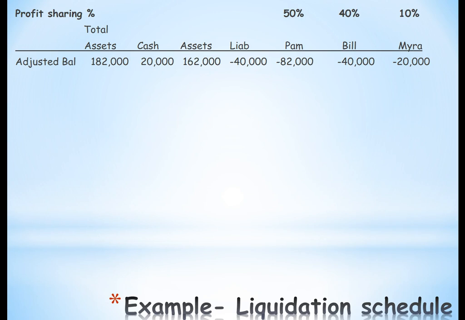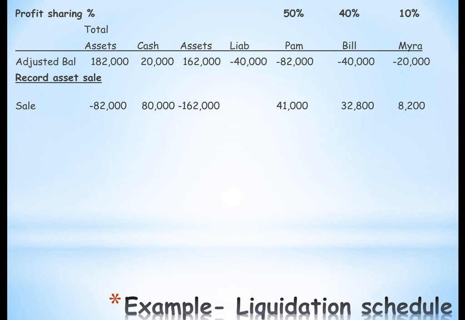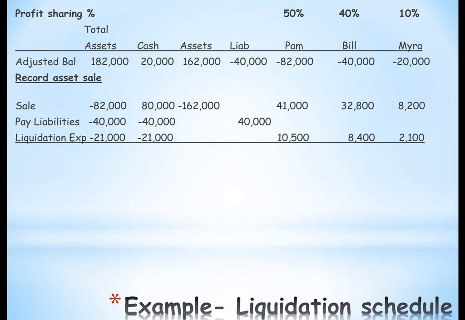So first, what we're going to do is record the sale of the assets, which is we got $80,000, but we're going to assume that the other $82,000 was written off. This is so we can come up with safe cash. Then we're going to pay off our liabilities, and we're going to allocate, based on profit sharing, the liquidation expenses. And now we end up with our balances.